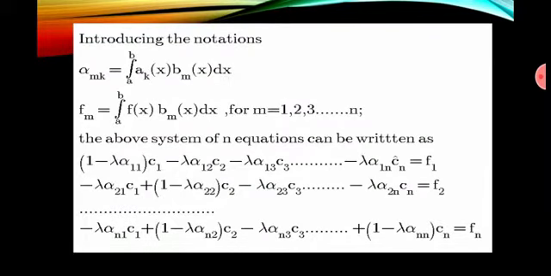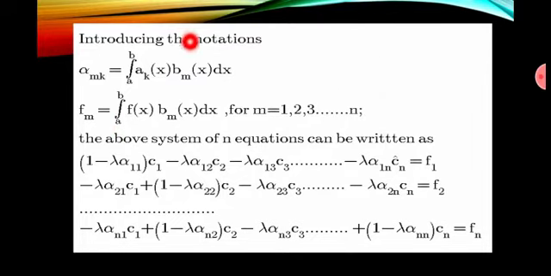Now we put the integral from a to b of a_k(x) b_m(x) dx equal to alpha_mk, and the integral from a to b of f(x) b_m(x) dx equal to f_m, for m equal to 1, 2, 3 up to n.